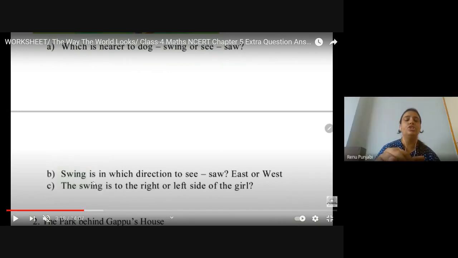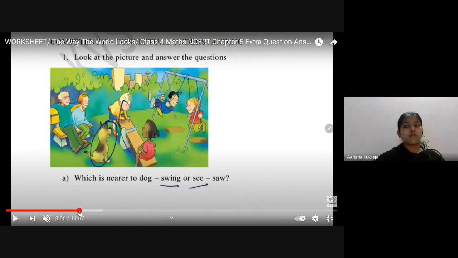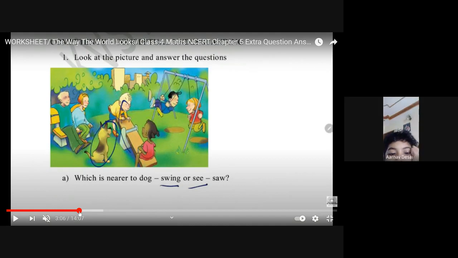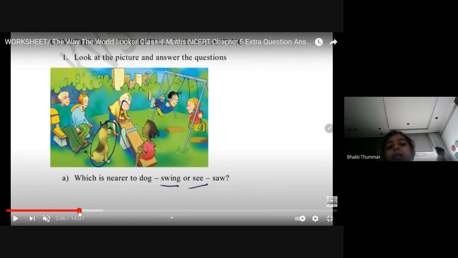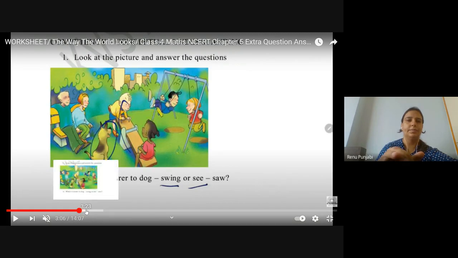Next, is the swing to the right or left side of the girl? Where is the girl sitting? The girl is sitting here, and the swing is to the right side of the girl.